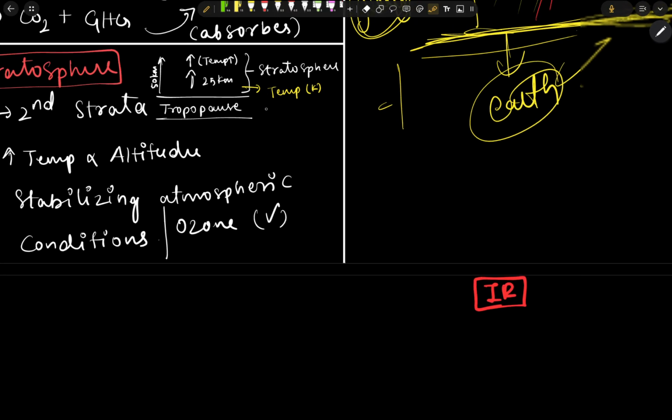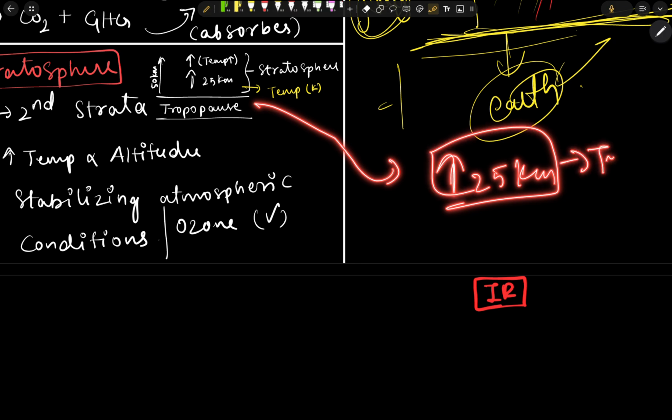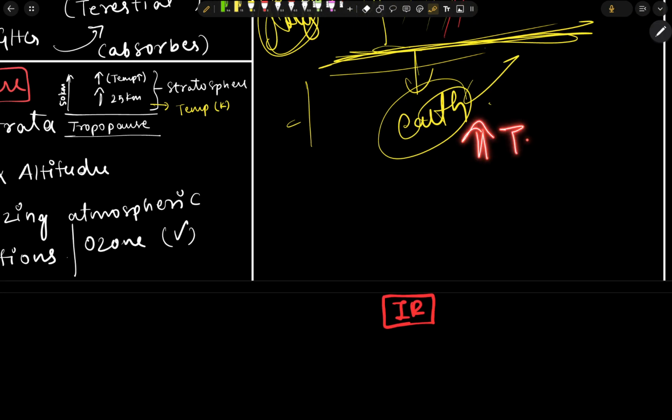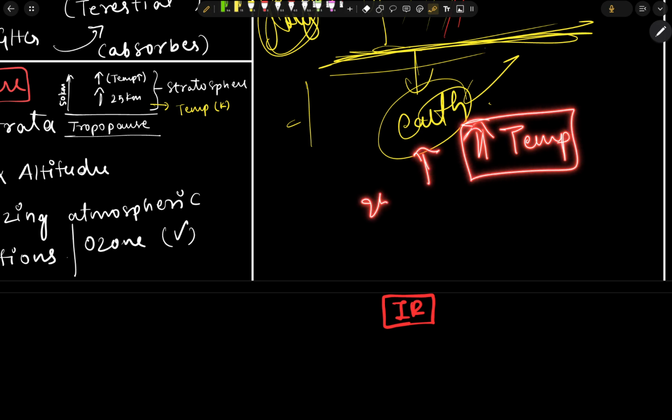For 25 kilometers above the tropopause, the temperature will be constant, but when it crosses the 25th kilometer and enters the 26th kilometer, the temperature starts increasing. So the temperature increases after the 26th kilometer.